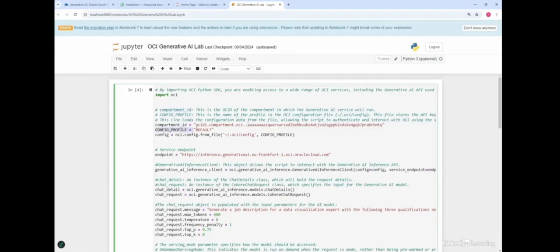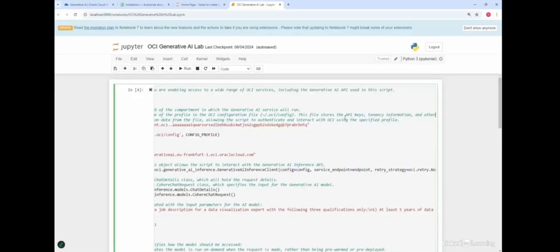The second thing I'm doing here is I'm setting a config profile. So this is the name of the profile which is specified in the config file, and this file basically stores the API keys, tenancy information, and other details needed to authenticate our request. So that's basically the config profile. And the third line here is basically loading the configuration data from the file, allowing the script to authenticate and interact with OCI using the SDK. So this is basically setting up the authentication, and in the next demo we will actually walk you through how you can do this, but for now it's already set here, so we have changed these values, and these all look good right now.